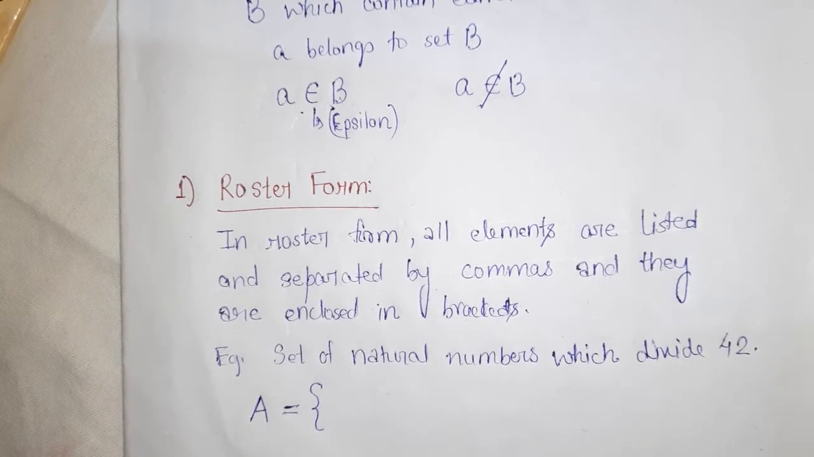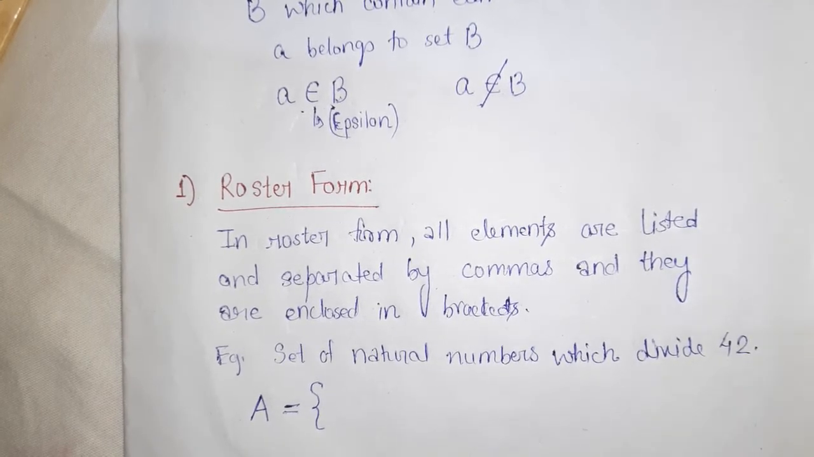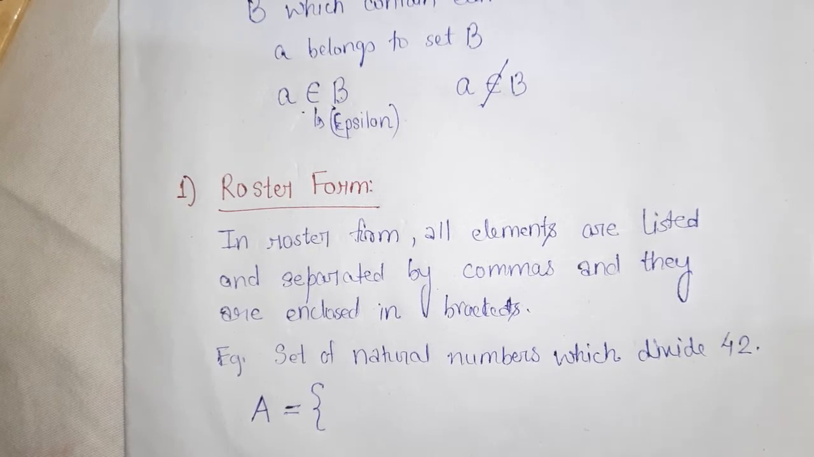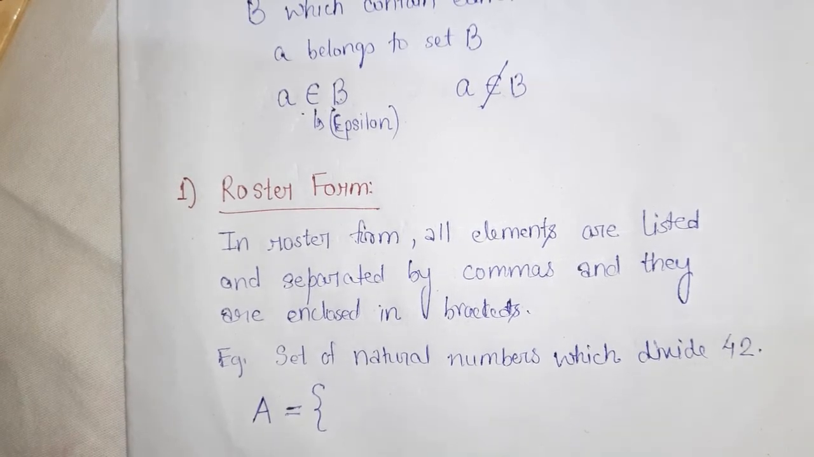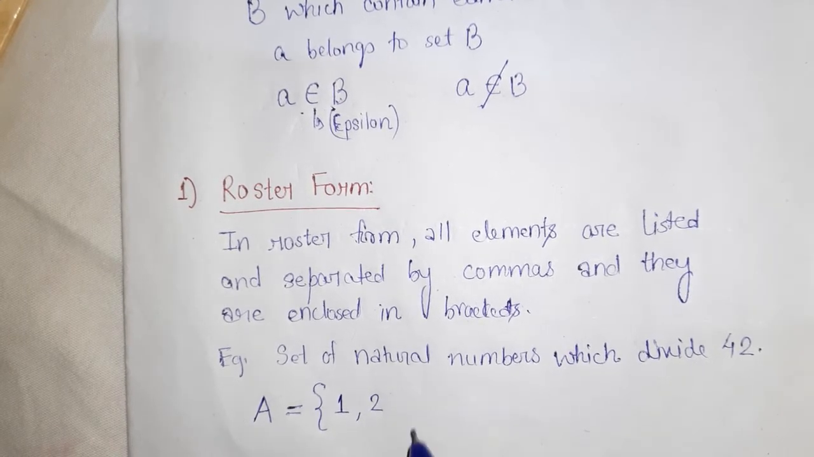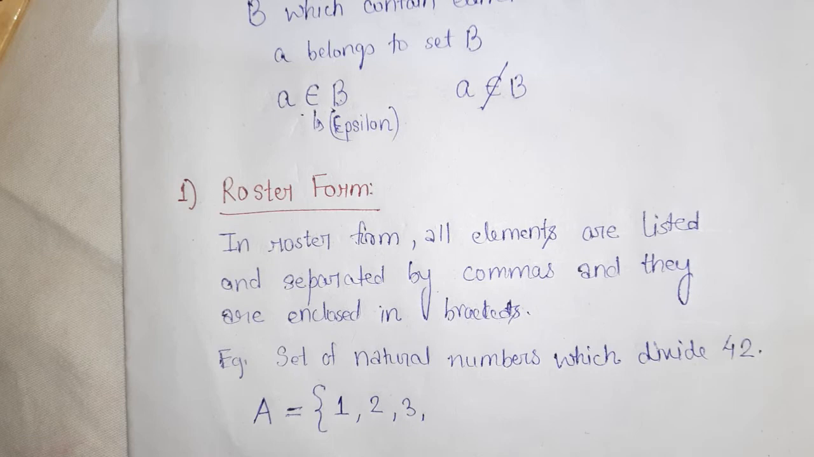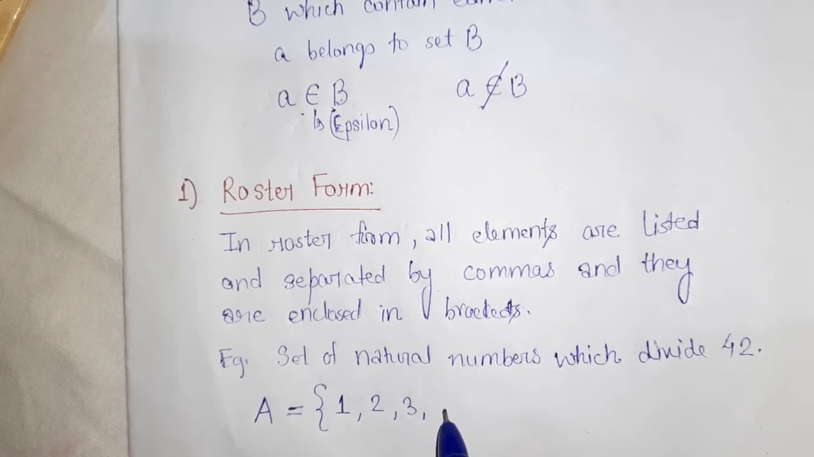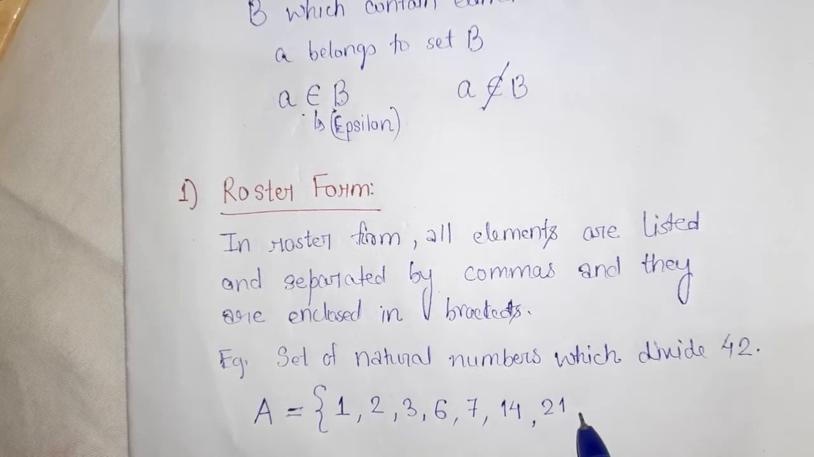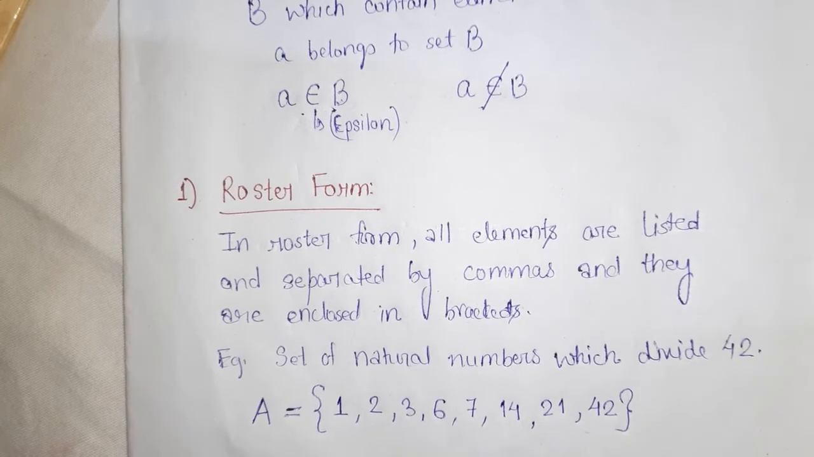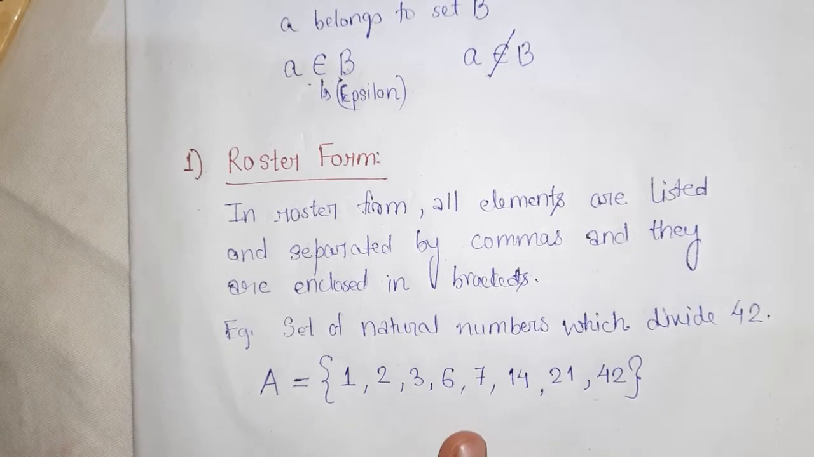Okay, so in roster form I write the list. So I write the first number, natural number which divides 42, is 1, because 1 divides each and every number. Next is 2, then 3, then 6, 7, then 14, 21 and 42.